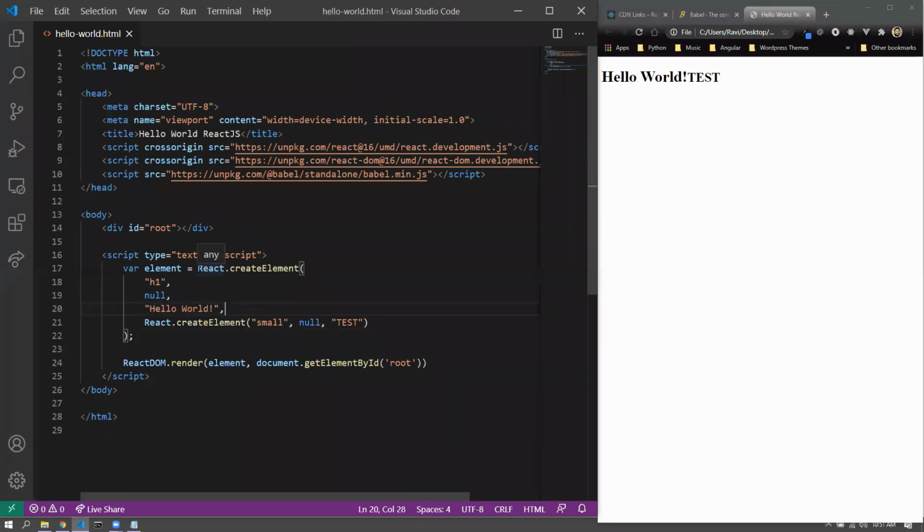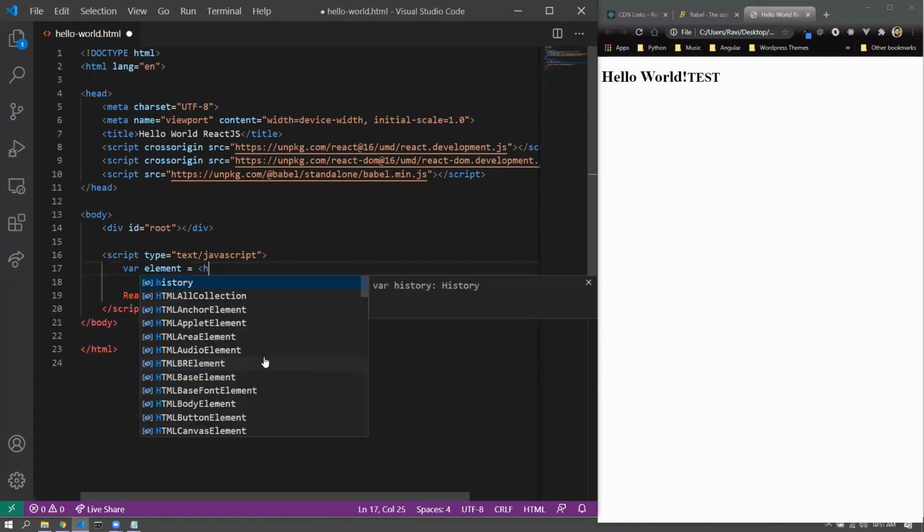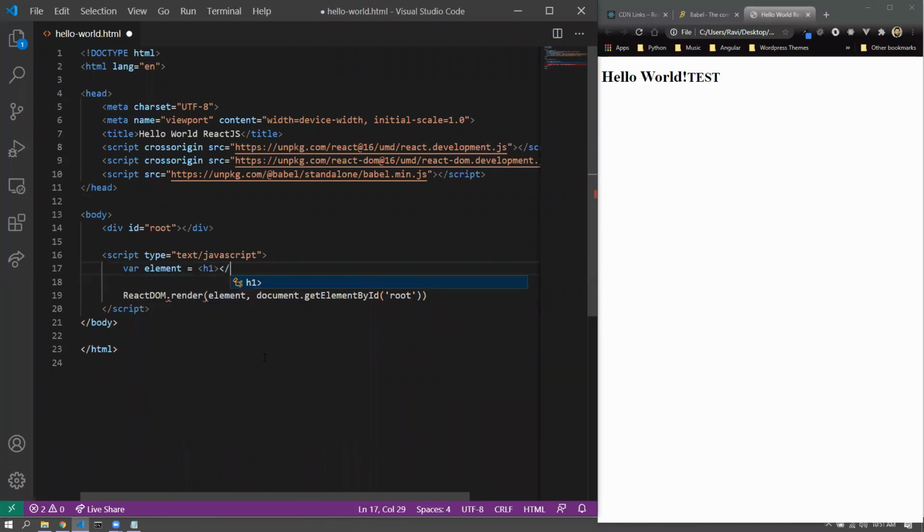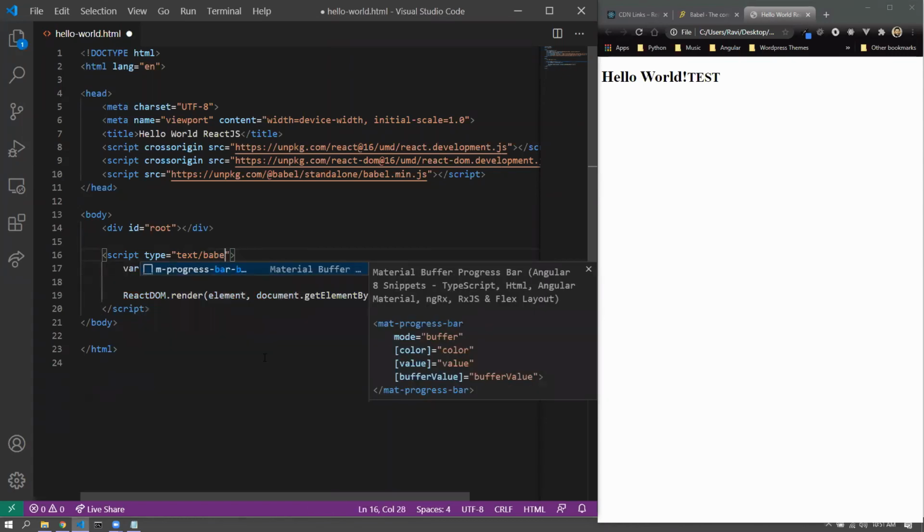Hence we go for JSX. Basically, JSX is a sugar-coated version of React.createElement calls, but it is good for the developer because it resembles HTML. So I would go for JSX. But then again, if I go for JSX, I have to use text/Babel here. Otherwise, this would give me an error.